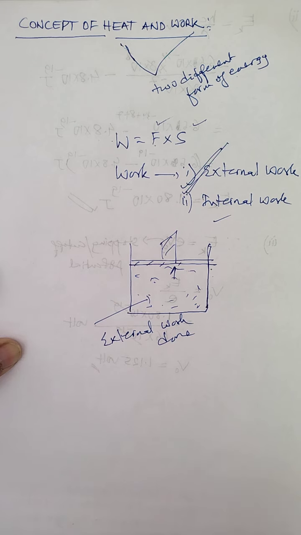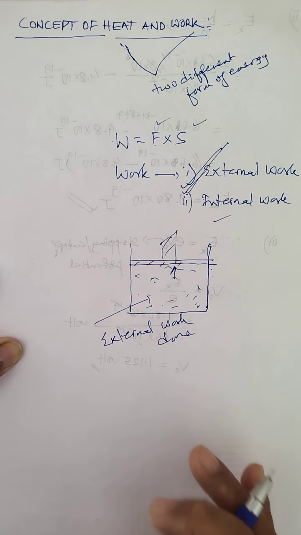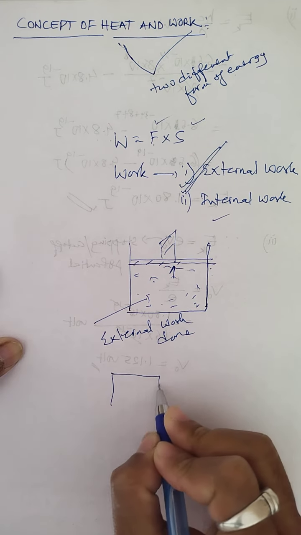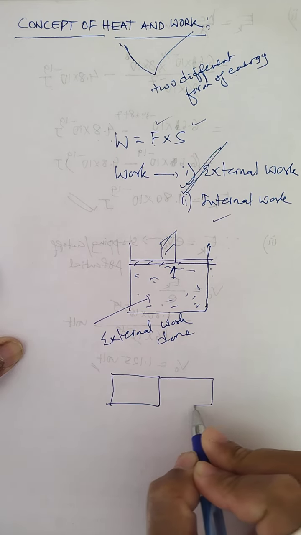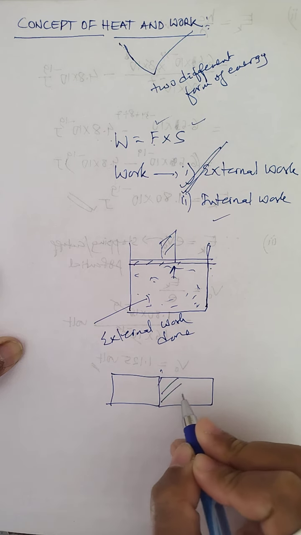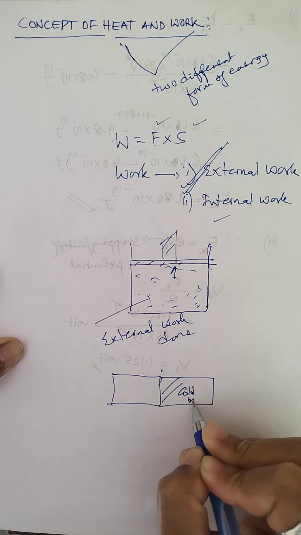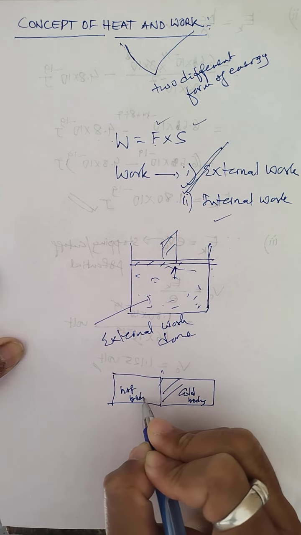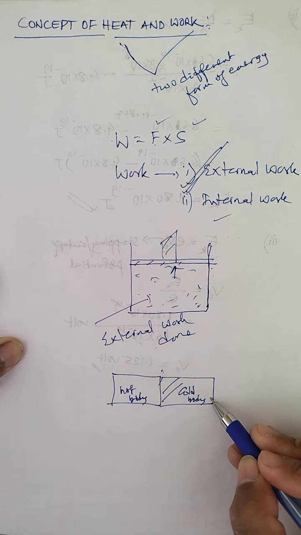Now children, in order to understand more about heat and work, let me give you an example. Suppose this is a hot body, and it is in contact with a cold body, this is the cold body. Hot body means higher temperature, cold body means low temperature.